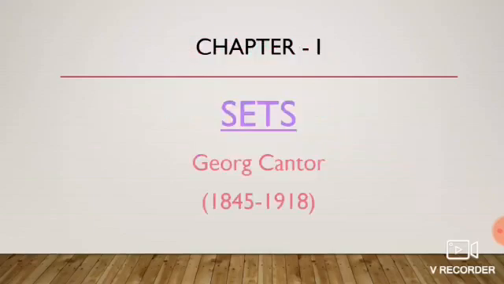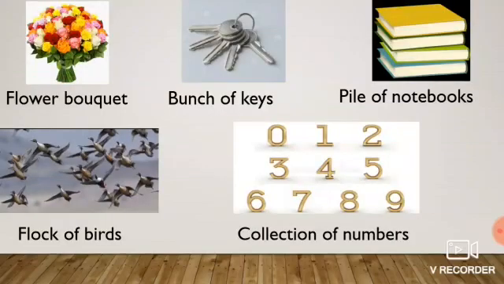Now let's start chapter 1, sets. Georg Cantor, a Russian-born German mathematician, whose work on numbers laid the foundation of the theory of sets. You have studied collective nouns in your lower classes. Here are a few examples: flower bouquet, bunch of keys, flock of birds, pile of notebooks, collection of numbers. We use a special word for each of the collections given. In all the given examples, we can clearly list the objects of that collection. We call the collection of such objects sets.